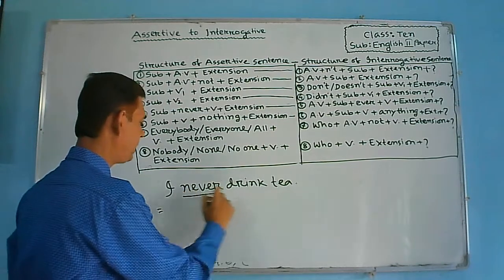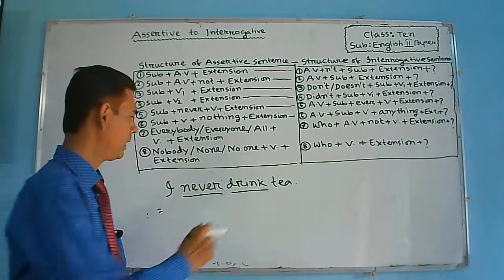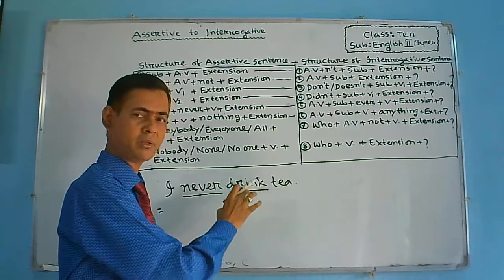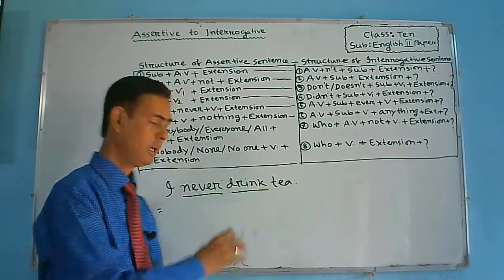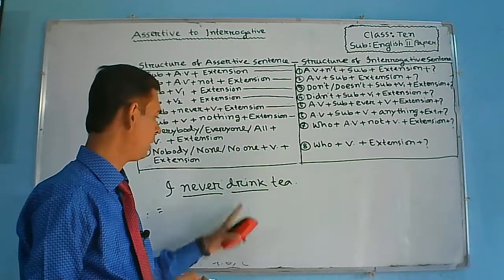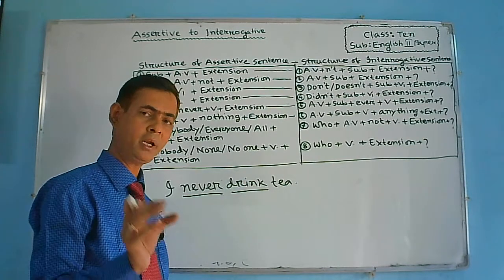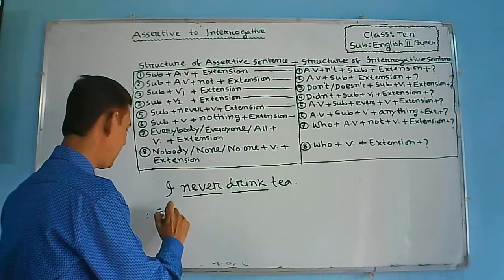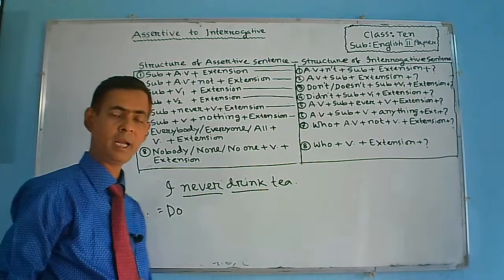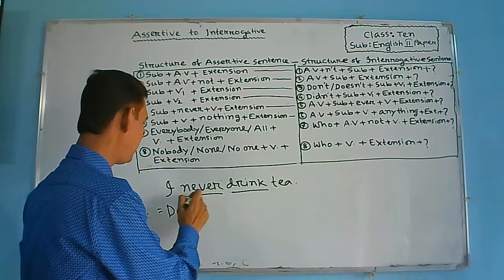Here never is given, and here drink is a verb, and drink is the verb of first form. That is why this is a base form of verb, and this is a present indefinite tense. So according to this principal verb, the auxiliary verb will be do. So at first we will write do, as this is a negative sentence. That is why n apostrophe t will not be used here.